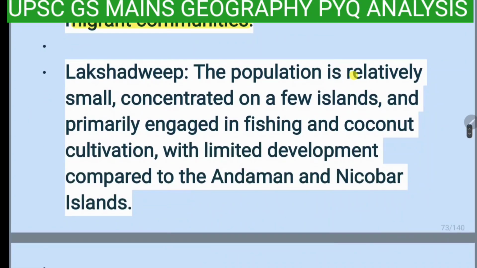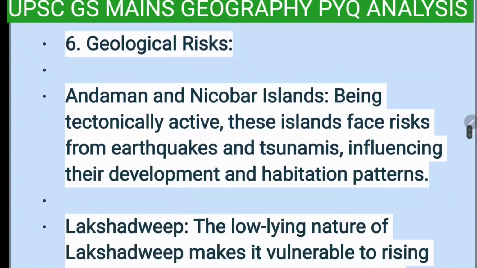Lakshadweep, the population is relatively small, concentrated on a few islands, and primarily engaged in fishing and coconut cultivation, with limited development compared to the Andaman and Nicobar Islands.